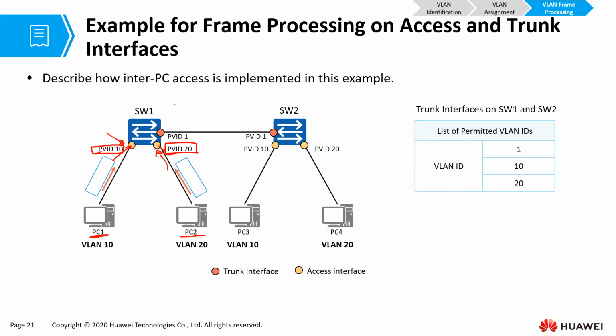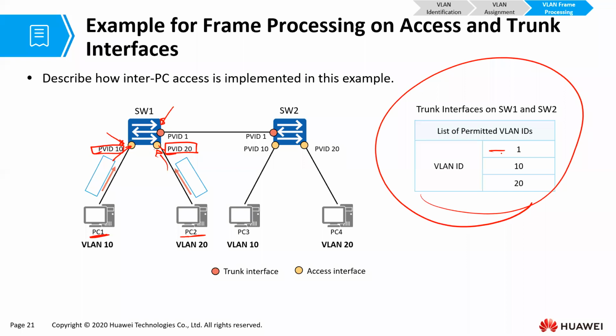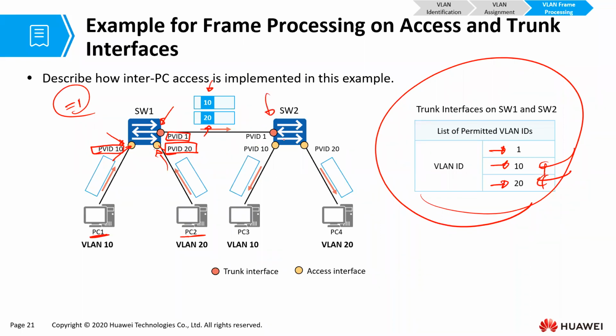Since this is a trunk port, and according to this it permits VLAN 1, VLAN 10 and VLAN 20, it is going to allow through these two frames, one with its own VLAN, the other also with its VLAN, because those VLANs are permitted. Please note that this port has a PVID of 1. PVID of 1 means we have not assigned it any VLAN ID. That is the default.